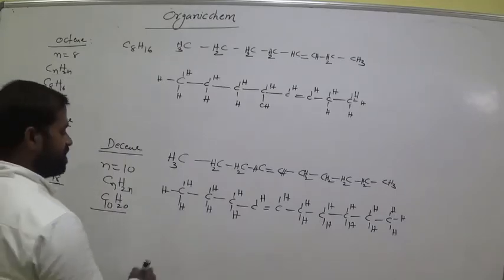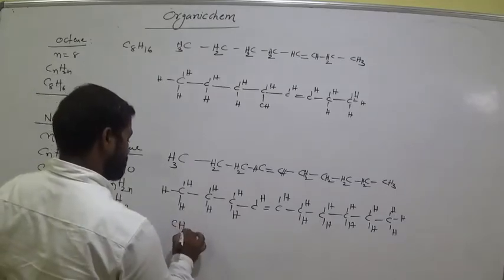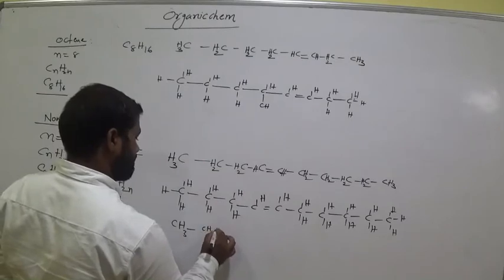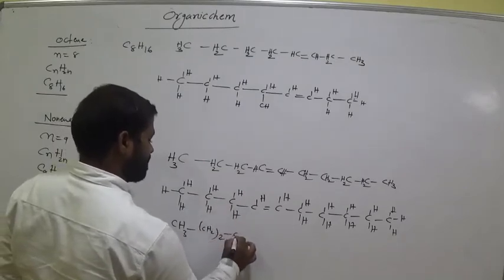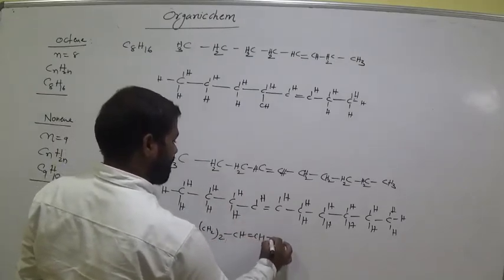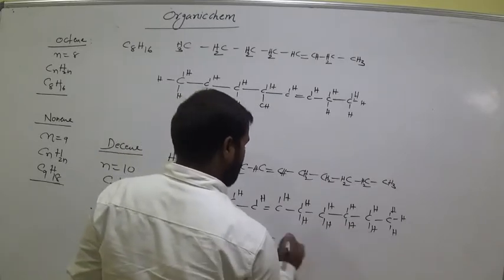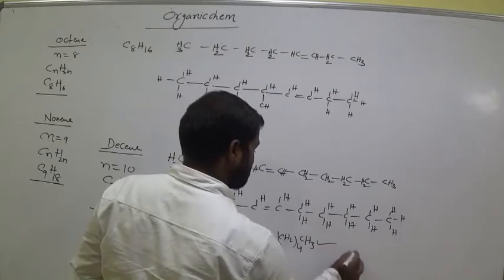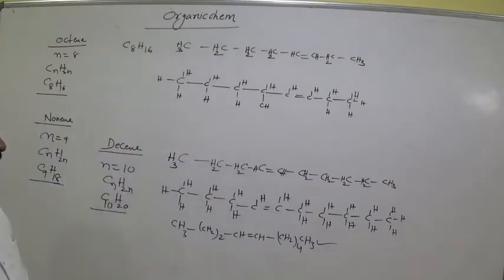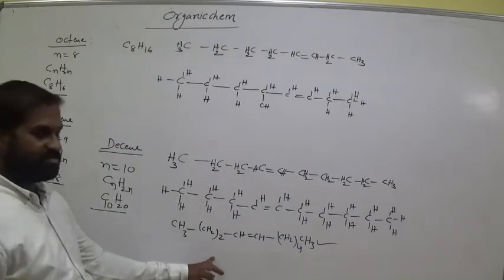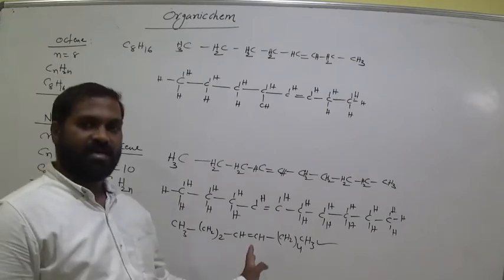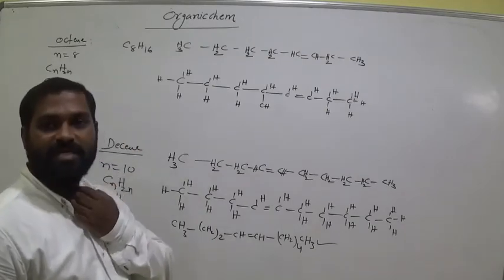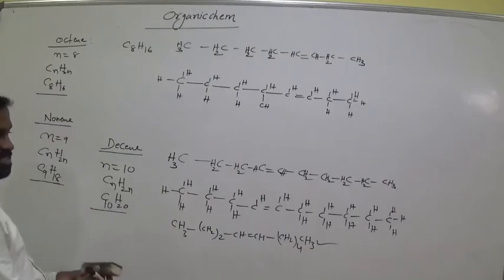Everyone? So we can also write this one as CH3, CH2 taken twice, CH double bond, CH bond, then CH2 taken 4 times, CH3 also. This one is also correct. Okay, clear? CH2 taken twice means it is repeated 2 times continuously. Okay, is it clear? This is decene. This is about alkenes.